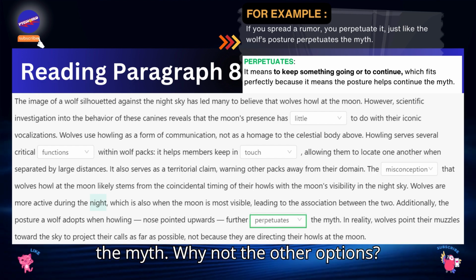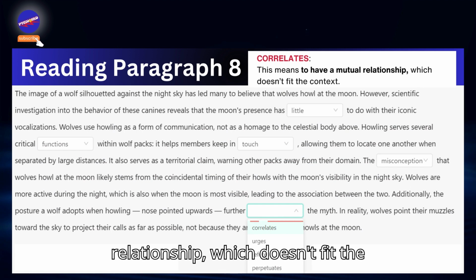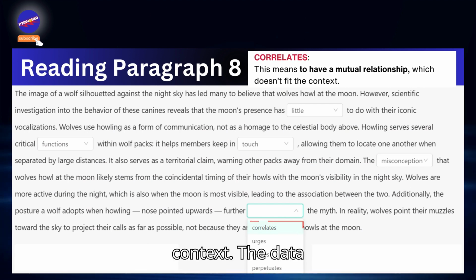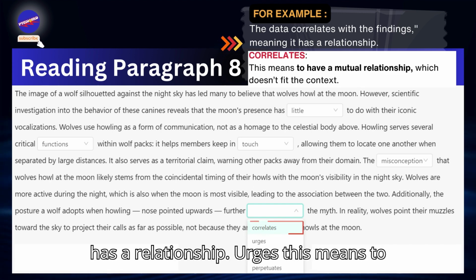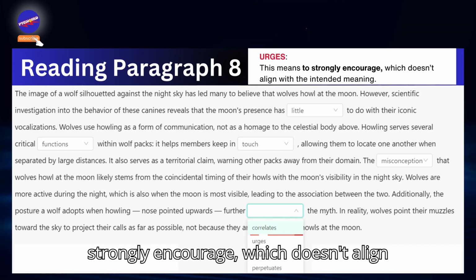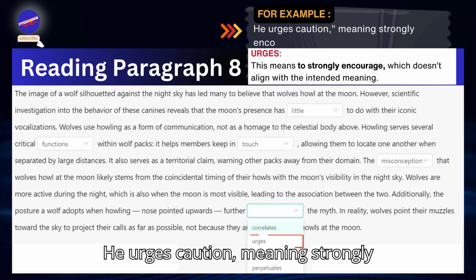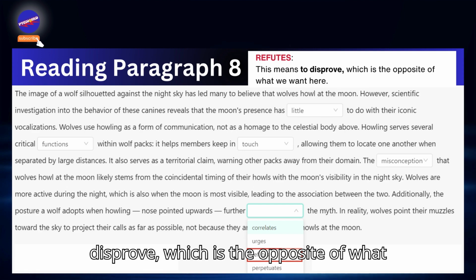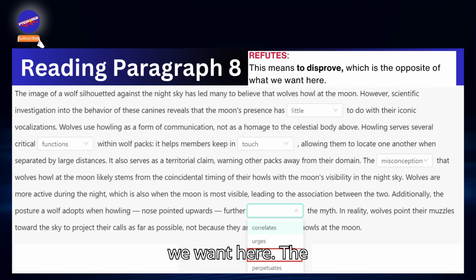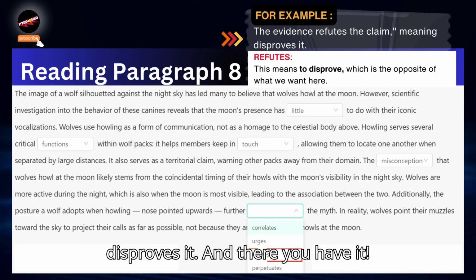Why not the other options? Correlates, this means to have a mutual relationship, which doesn't fit the context. Example, the data correlates with the findings, meaning it has a relationship. Urges, this means to strongly encourage, which doesn't align with the intended meaning. Example, he urges caution, meaning strongly encourages. Refutes, this means to disprove, which is the opposite of what we want here. Example, the evidence refutes the claim, meaning disproves it.